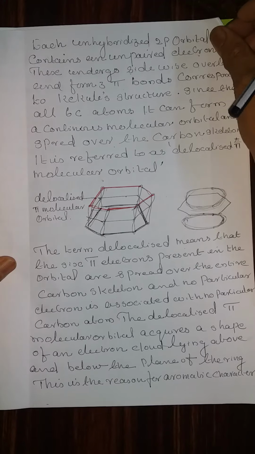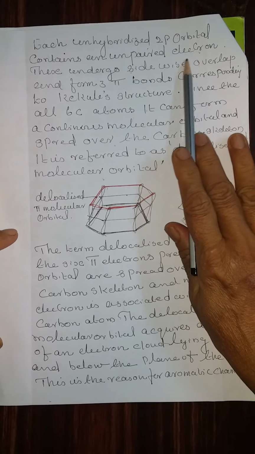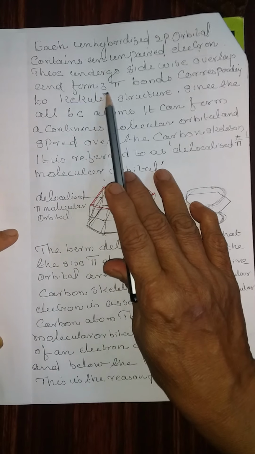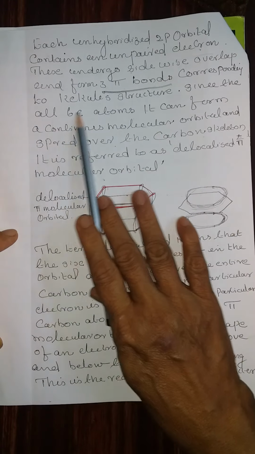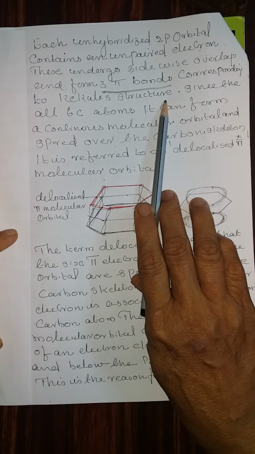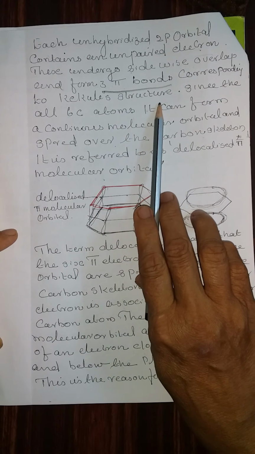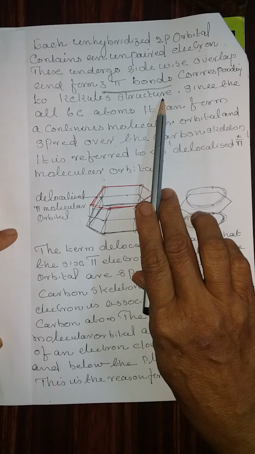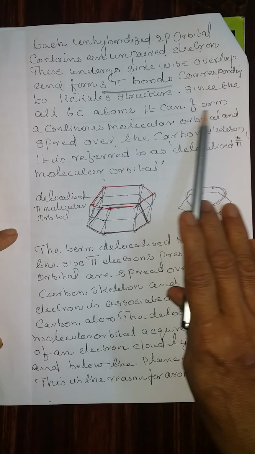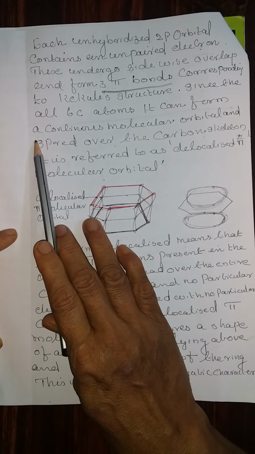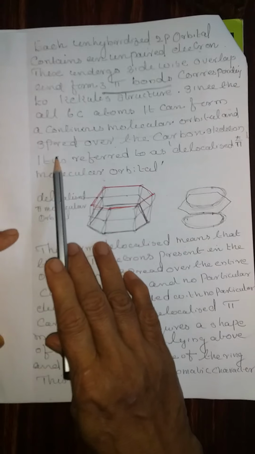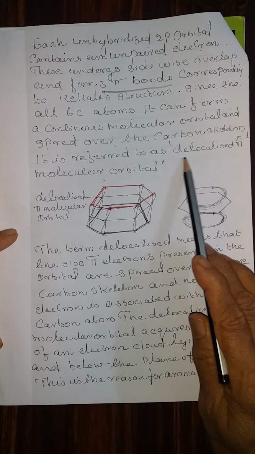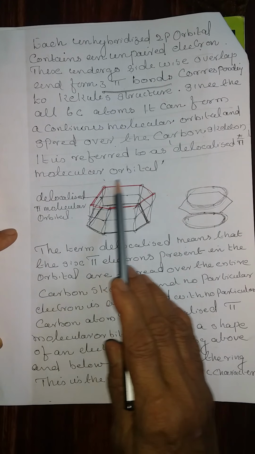Each unhybridized 2p orbital contains an unpaired electron. These undergo sidewise overlap and form 3 pi bonds corresponding to the Kekule structure. In the Kekule structure, there are 3 double bonds. The main reason is this sidewise overlap of the unhybridized orbitals. Since all the 6 carbon atoms take part, it can form a continuous molecular orbital spread over the carbon skeleton. It is referred to as the delocalized pi molecular orbital.